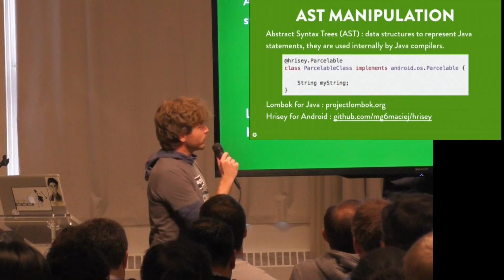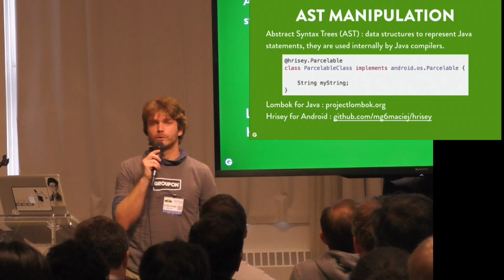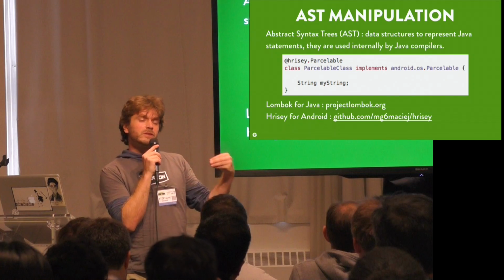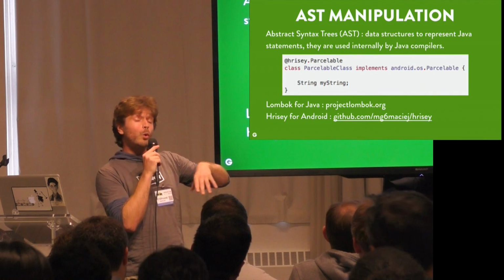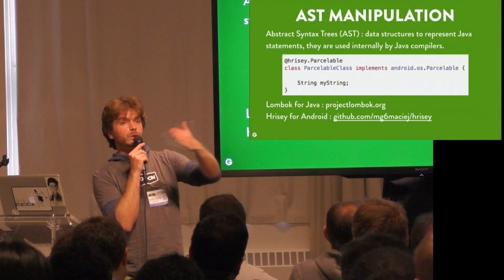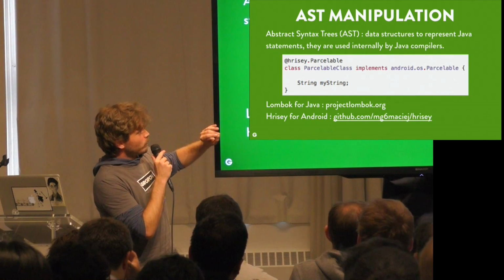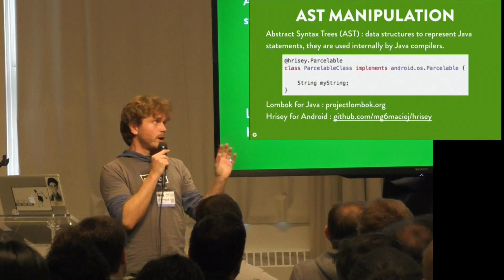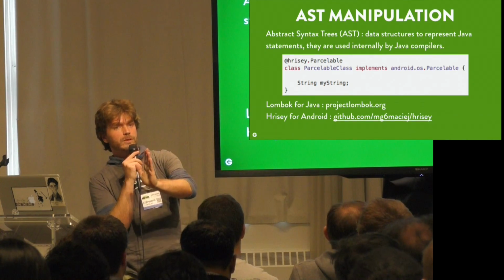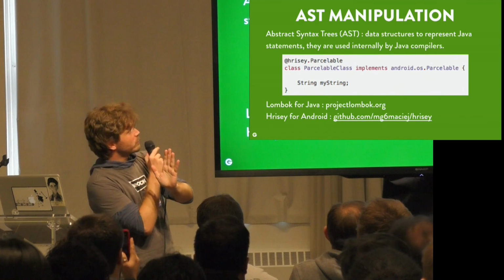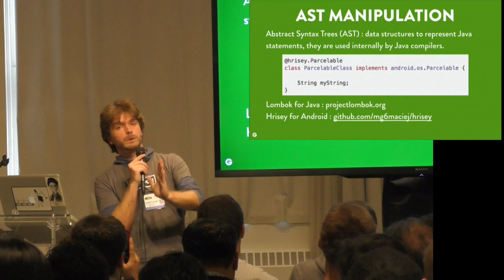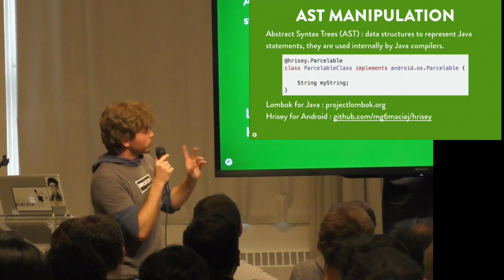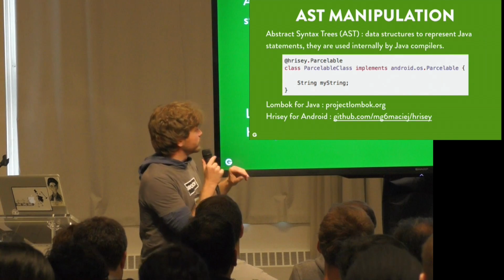One of the alternatives was AST manipulation. I don't know if most of you are aware of that. Abstract syntax trees are a format in which all the compilers that compile Java source code into .class files represent all the Java statements. So when you compile a class file, the source file is first represented as an AST, an abstract syntax tree, and then this tree is turned into a class file. This works for all the compilers. We will see that there are some subtle differences sometimes.